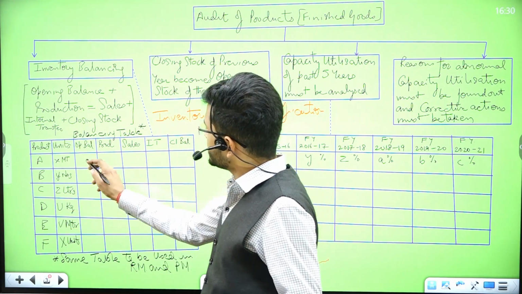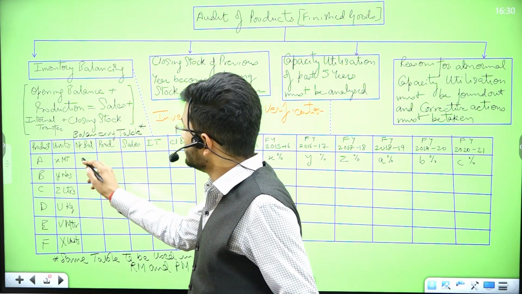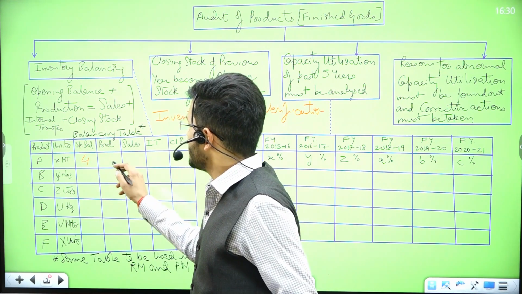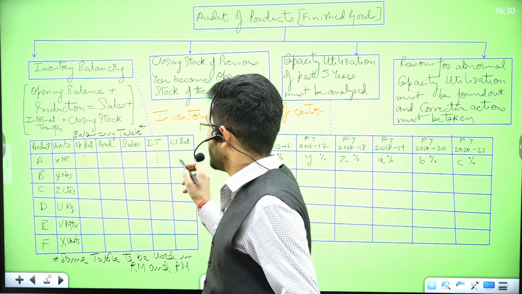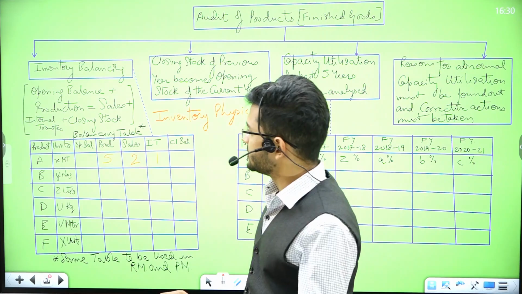So what I'll do is I'll just plot my numbers in the columns which are given over here. So whatever is my opening balance, whatever is my production, whatever is my sales, internal transfers, and then the residuary is the closing balance.